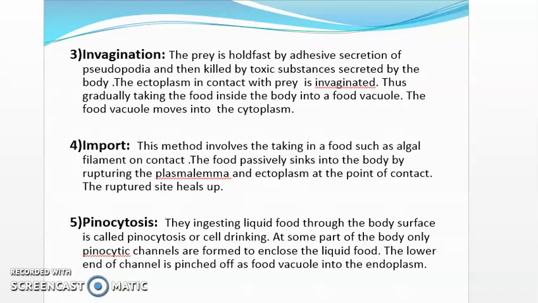Next point is pinocytosis. Ingesting liquid food through the body surface is called pinocytosis, or commonly called cell drinking. At some part of the body, pinocytic channels are formed to enclose the liquid food. The lower end of the channel is pinched off as a food vacuole and enters into the endoplasm.